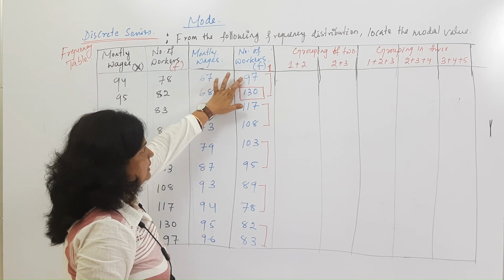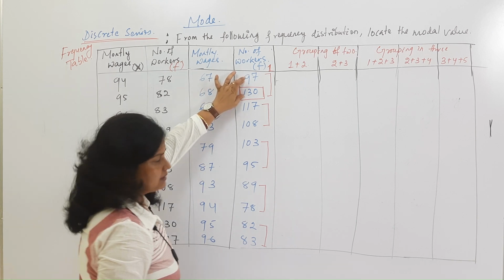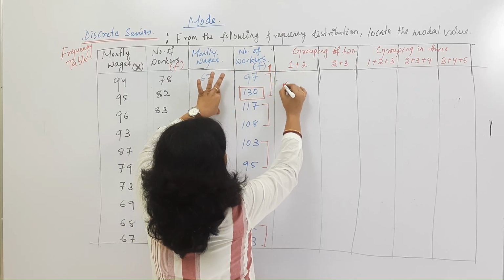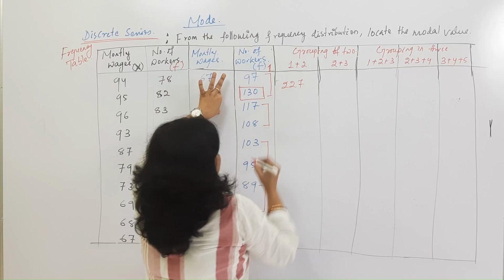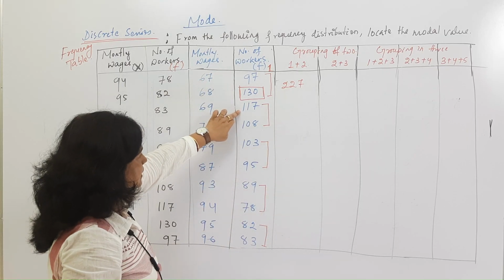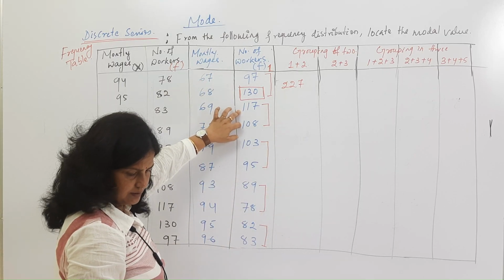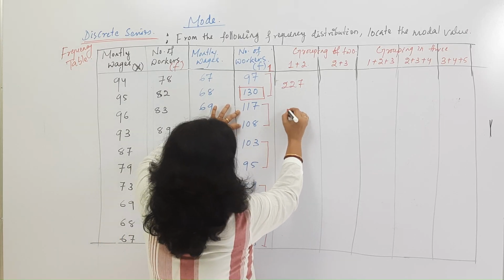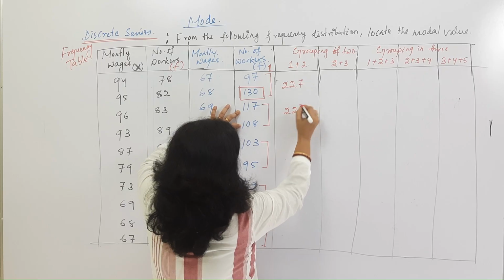So 1 plus 2, 97 plus 130. So we can write in between. This is 227. Then 117 plus 108, you can write here as 225.